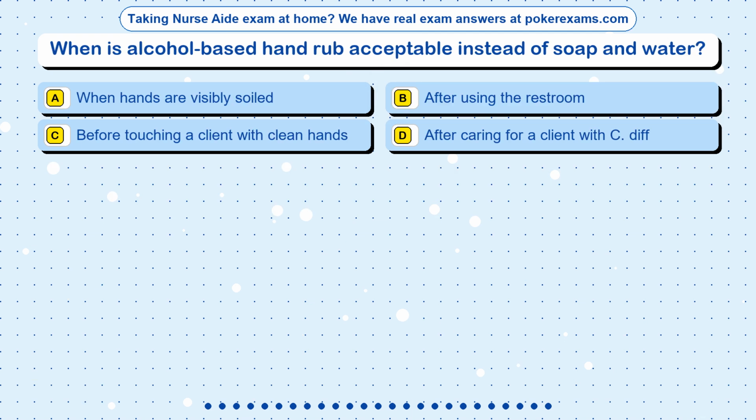Question 2. When is alcohol-based hand rub acceptable instead of soap and water? Option A. When hands are visibly soiled. Option B. After using the restroom. Option C. Before touching a client with clean hands. Option D. After caring for a client with C. diff.